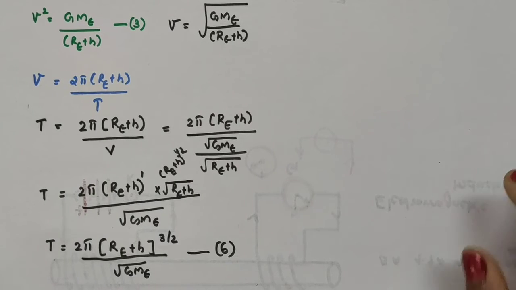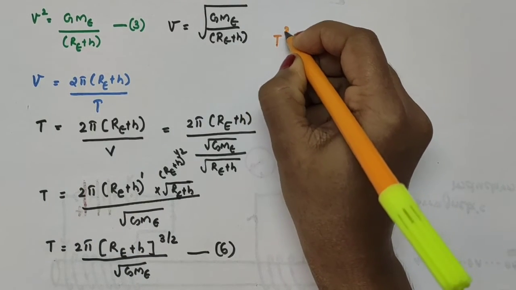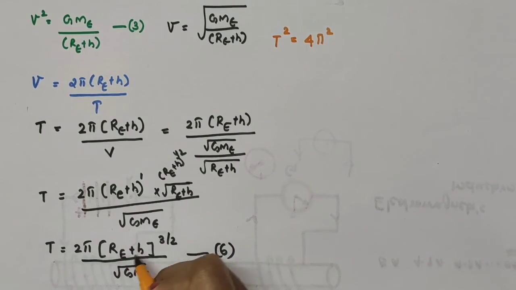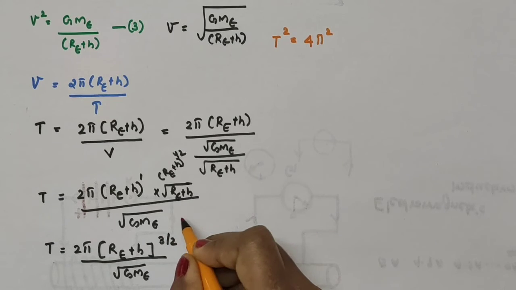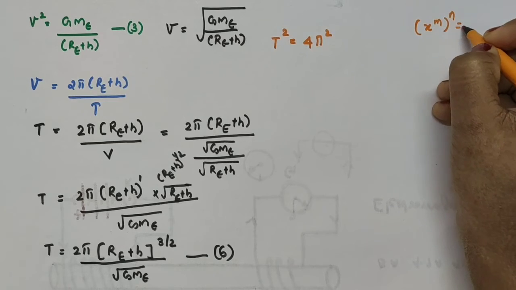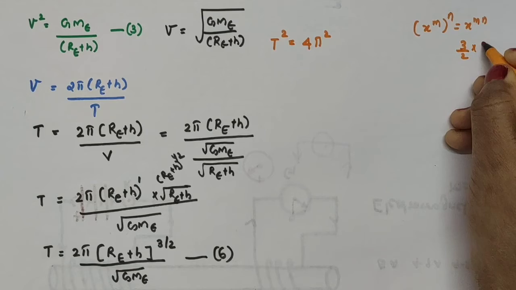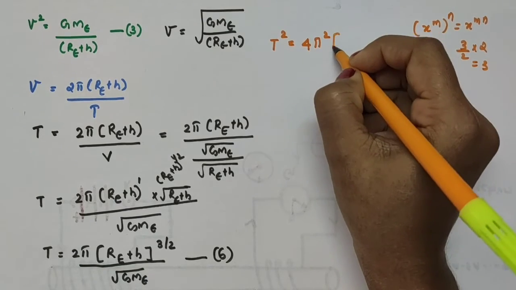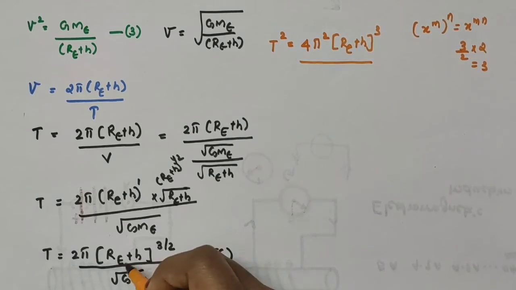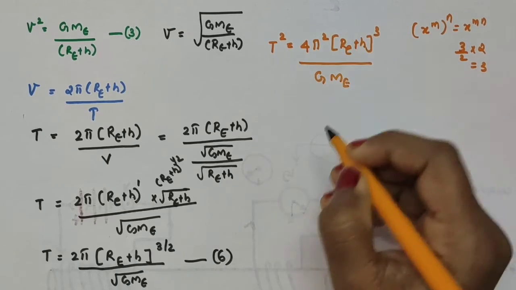Next, I am squaring on both sides of this equation. So we get T squared is equal to (2π) the whole squared, that is 4π squared. Then, when we are squaring, this becomes all raised to 2. That is, it becomes like x raised to m, all raised to n, which is equal to x raised to m into n. So 3 by 2 into 2 becomes 3. That is, this becomes (RE plus H) whole raised to 3, divided by, when we square this, GME.